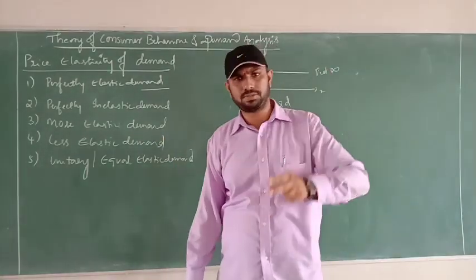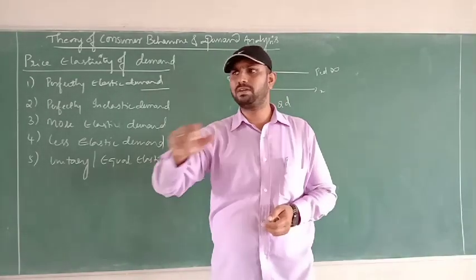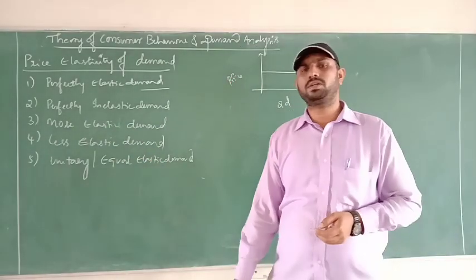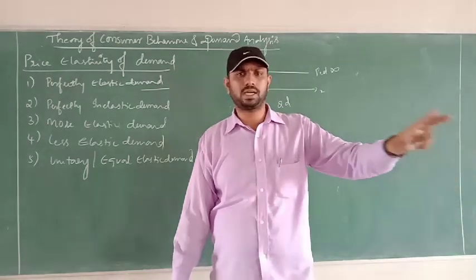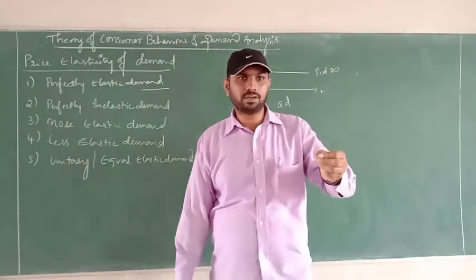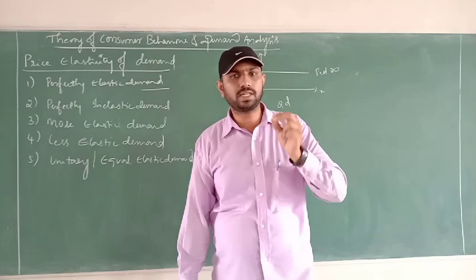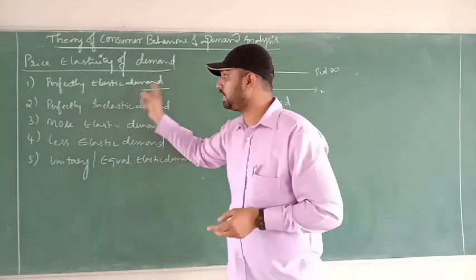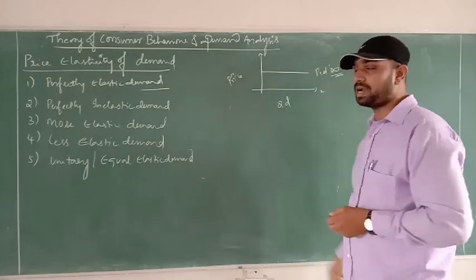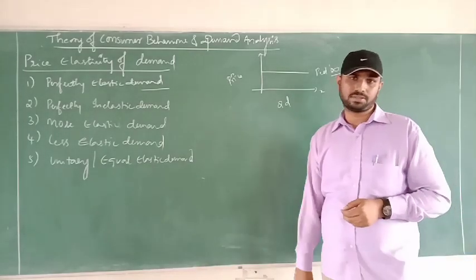Even if it increases by 2,000, the demand will be the same, because of the availability of gold, and as it is known as a precious luxury item in society. Whether the price decreases or remains the same, demand will be unlimited for it. That kind of good is called perfectly elastic demand, where the demand is at an infinite level, horizontal to which axis? X axis. Are we clear?